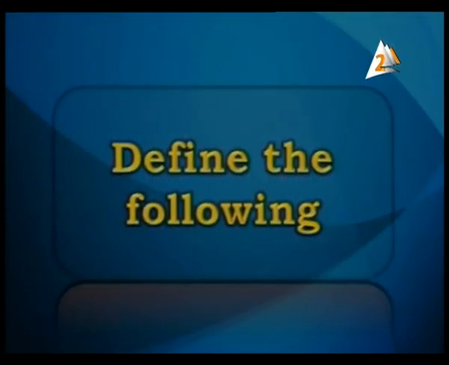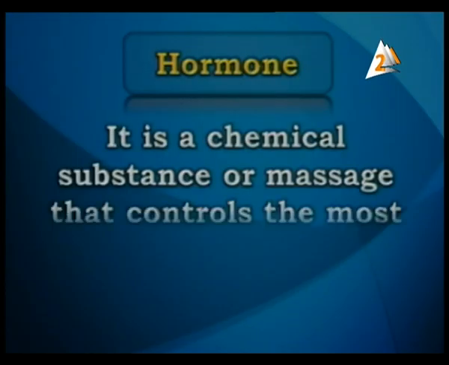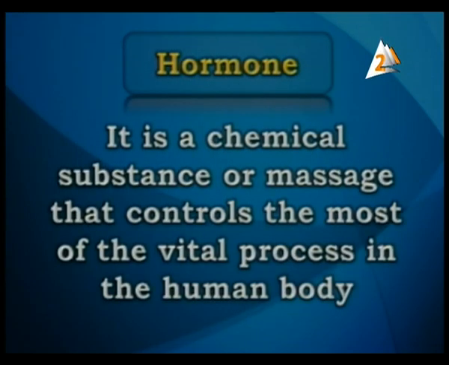So here we have another type of question. Define the following. Number one is hormone. What is meant by hormone? It is a chemical substance or message that controls most of the vital processes in the human body. It controls many kinds of vital processes made by the endocrine glands.